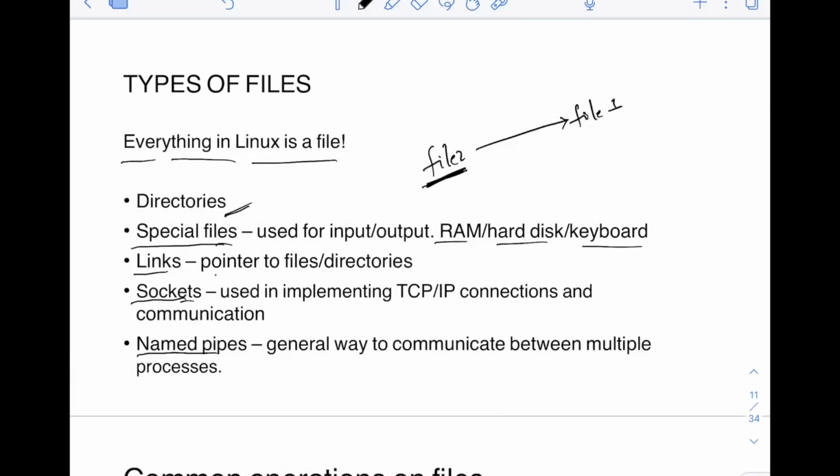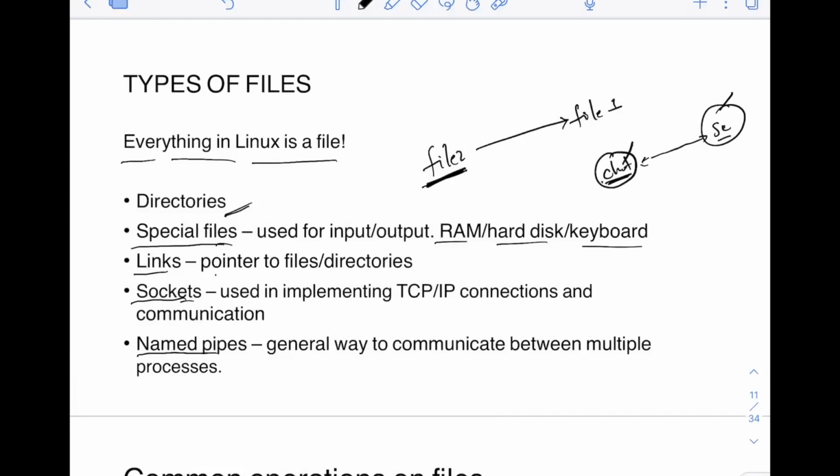Sockets are used for the special purpose of communication in TCP/IP. Let's say you have one client here and one server here. Of course, there will be a client process and a server process, and they will be communicating using the TCP/IP protocol. On the client side, you will have client socket files, and on the server, you have server socket files, and those will help in the communication.